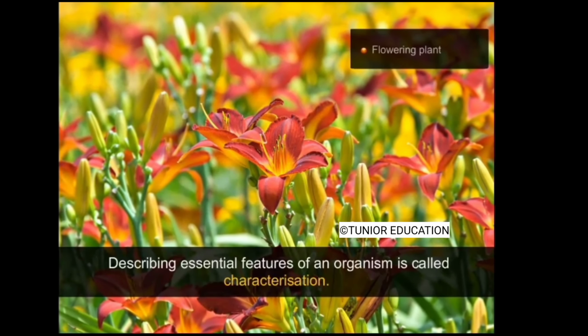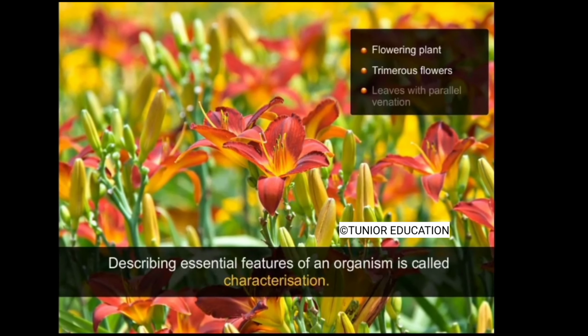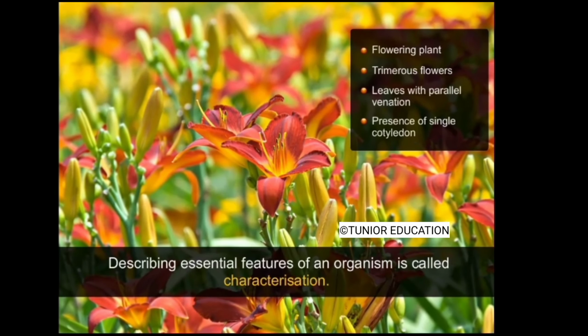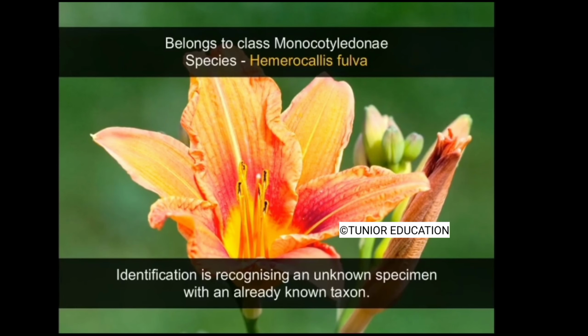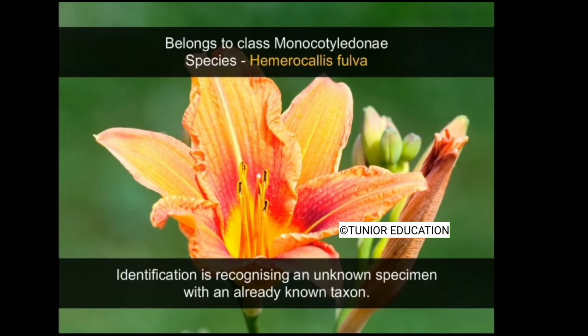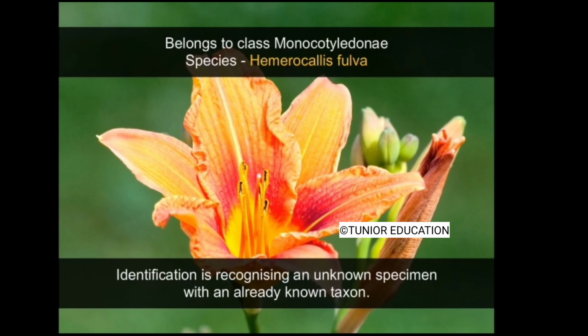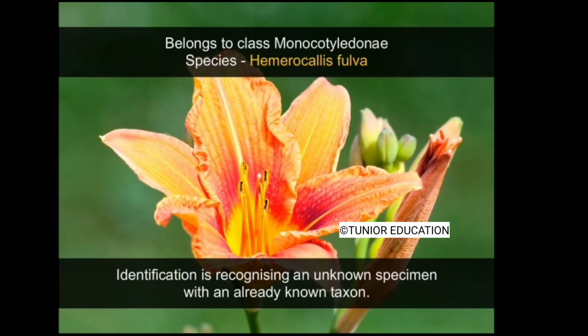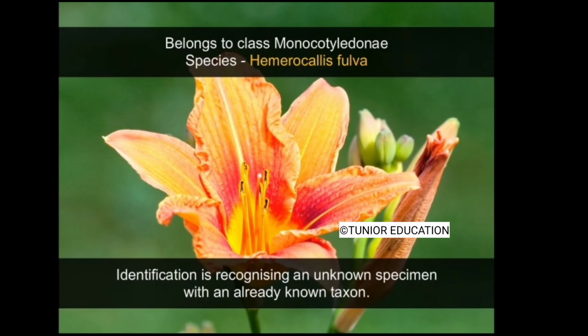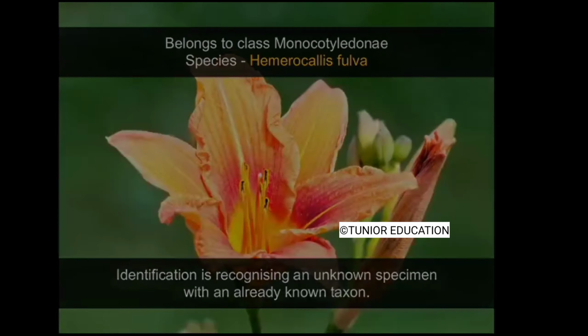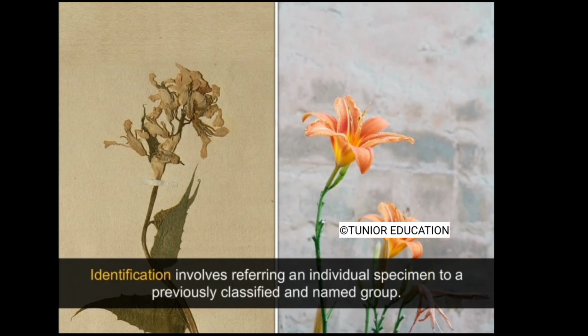Describing essential features of an organism is called characterization. Identification is recognizing an unknown specimen with an already known taxon and the assignment of an organism to a particular taxonomic group and ultimately to a species. Identification is done by referring an individual specimen to a previously and authentically classified and named group, or with the help of keys and descriptions given in various regional or state floras.